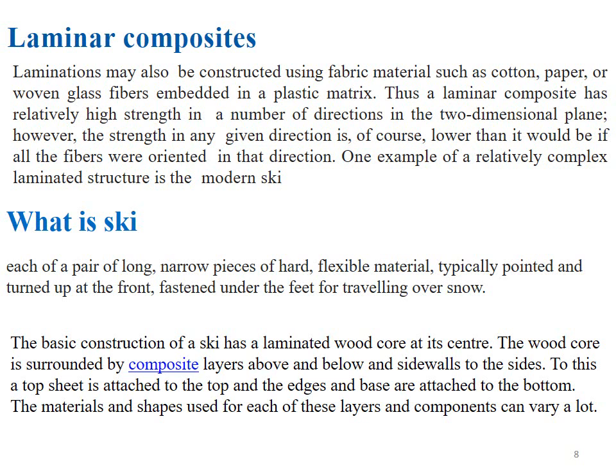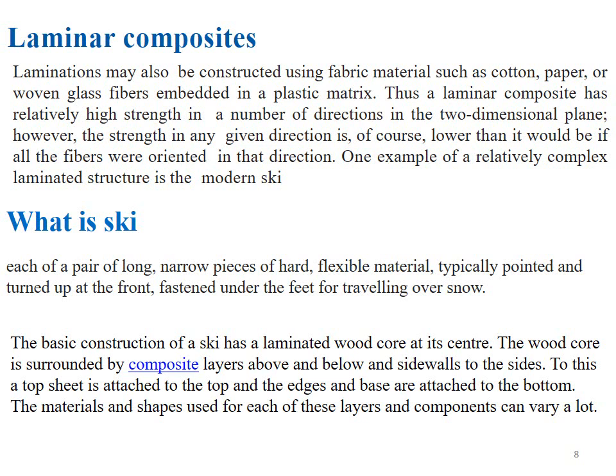To this, a top sheet is attached to the top and the edges, and a base is attached to the bottom. The materials and shapes used for each of these layers and components can vary a lot.